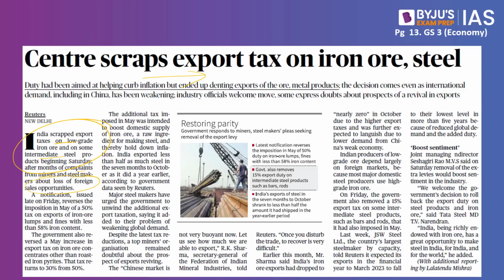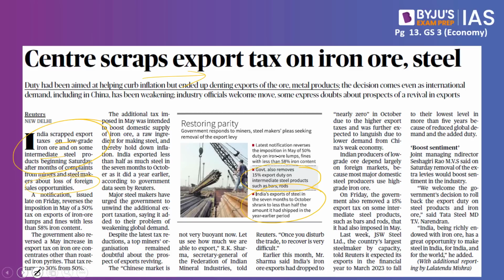According to the notification, the government removes the 15% export duty on intermediate steel products such as bars and rods. India's exports of steel in the 7 months to October shrank to less than half the amount it had shipped in the earlier period. So now they have scrapped the taxes that they had imposed on iron as well as steel. This move could give major relief to the steel industry. Now they will be able to expand as well, and at the same time it will motivate the steel industry and the iron industry to move forward, and this will also act as a booster to the economy. More on this will be discussed as part of our Economy This Week. So tune in to Economy This Week.